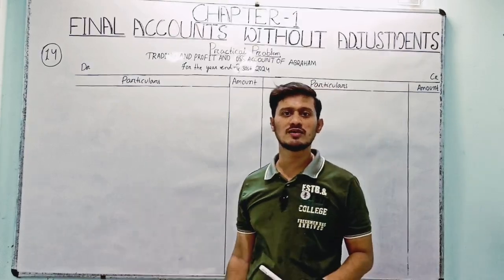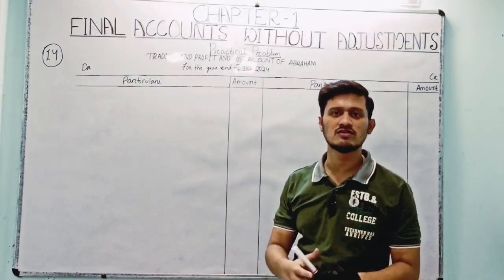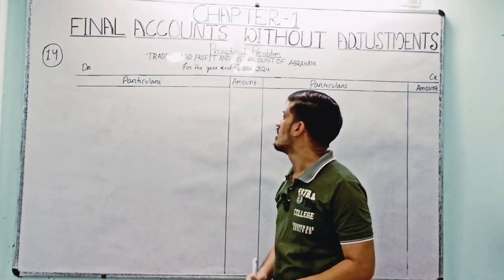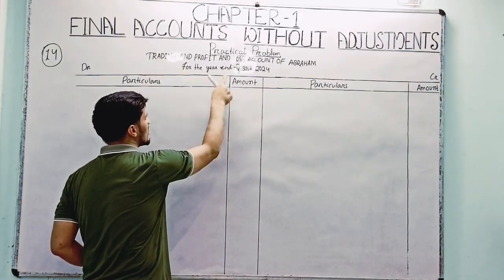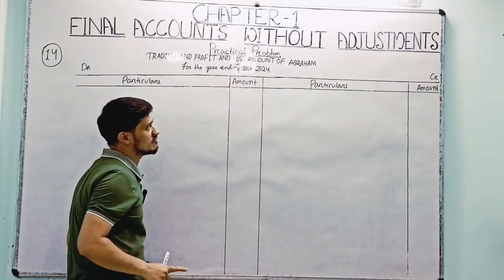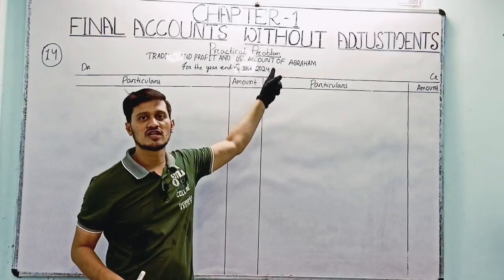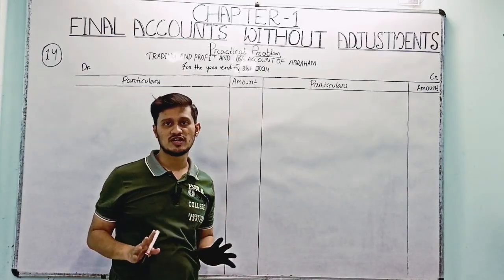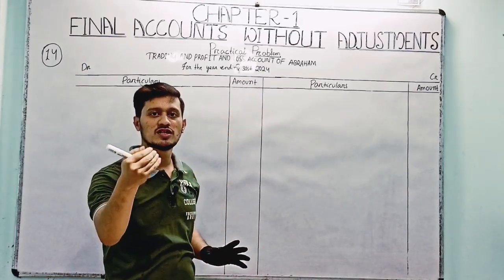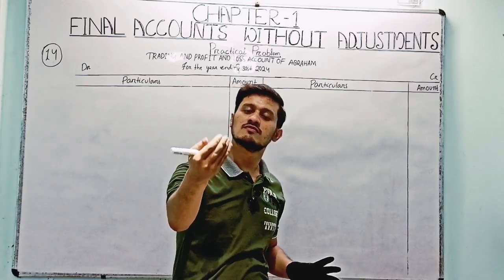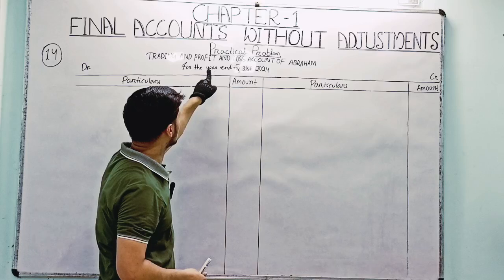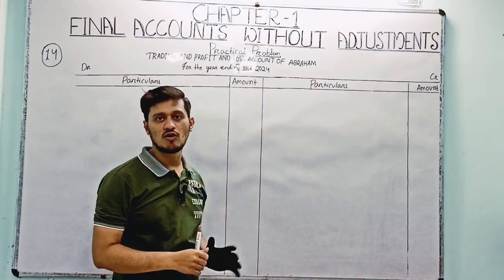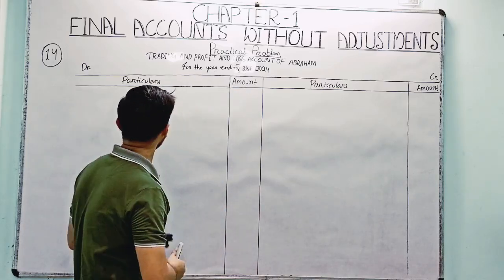In your book, suppose the name is changed, then you have to put the name mentioned in your book. Then the second line, for the year ending 31st March 2024, here the closing period is 24, that's why we put 24. In your book, suppose the closing period is 23, 24, or 25, then you have to put that here. But you have to write this sentence in small letters, it is compulsory.